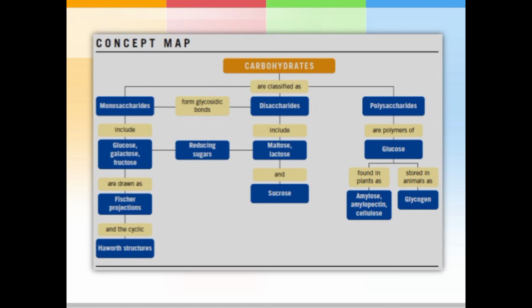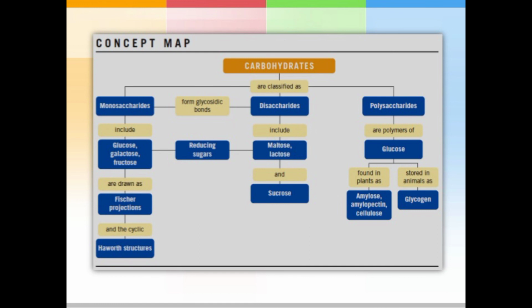Now, a carbohydrate concept map. Carbohydrates are classified into monosaccharides, disaccharides and polysaccharides. Monosaccharides are linked with the help of glycosidic linkage to form disaccharides. Monosaccharides include glucose, galactose and fructose. Disaccharides include maltose, lactose and sucrose.